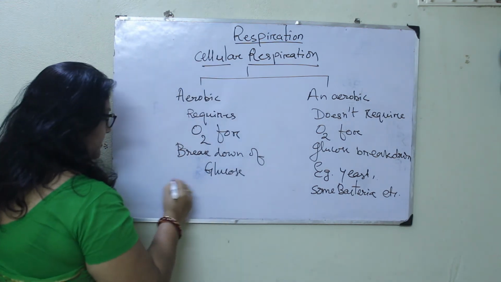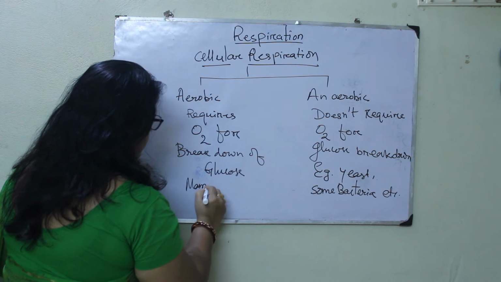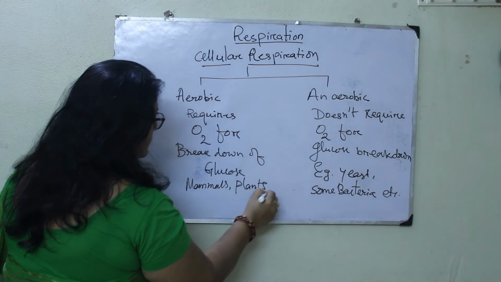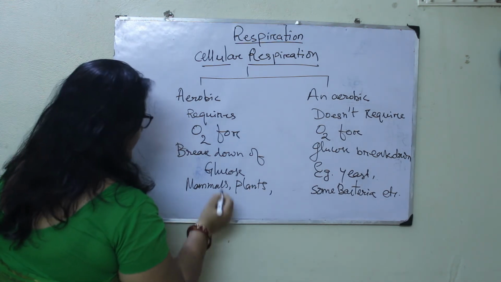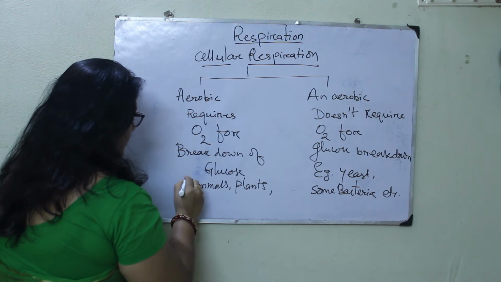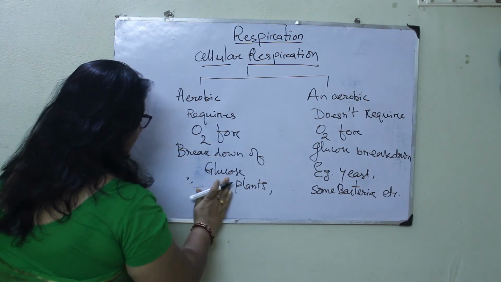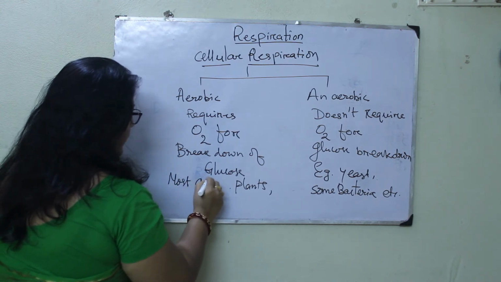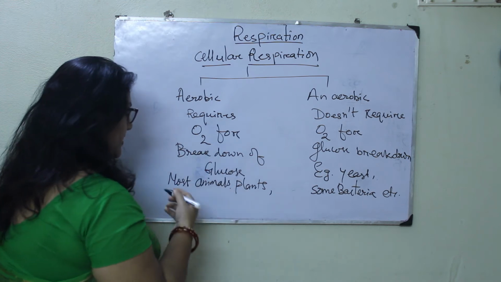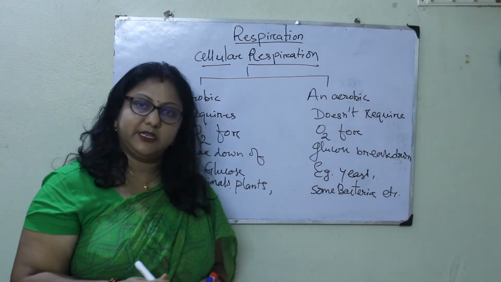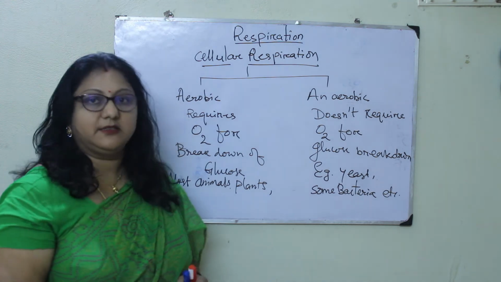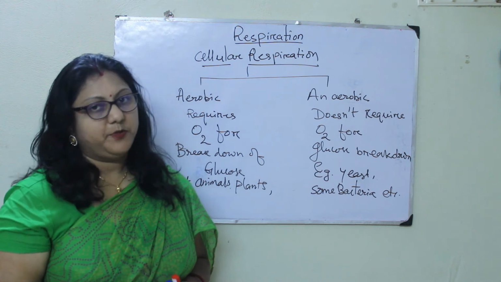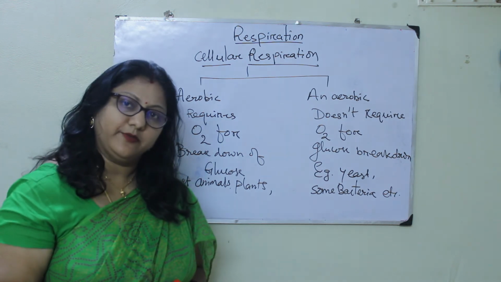Now here we can write mammals, plants, then other vertebrates. Instead of mammals and all those names, we can write most animals. Almost all animals require oxygen. Plants and many other higher fungi all need the presence of oxygen for breaking down of glucose.